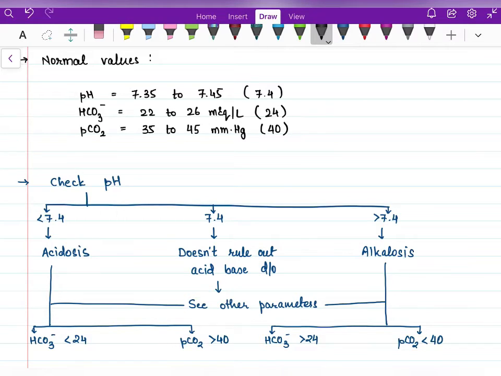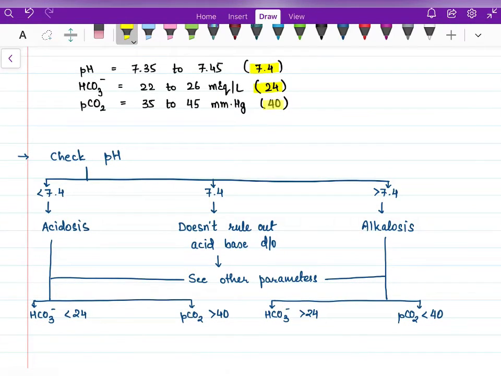So before going to metabolic acidosis, we have to decide whether the disorder is metabolic or respiratory, and in that, whether it is acidosis or alkalosis. So for that, let's quickly revise the normal values. We have to just keep in mind the average values. The average value of pH is 7.4, the average value of bicarbonate is 24 milliequivalents per liter, and the average value of PCO2 is 40 millimeters of mercury.